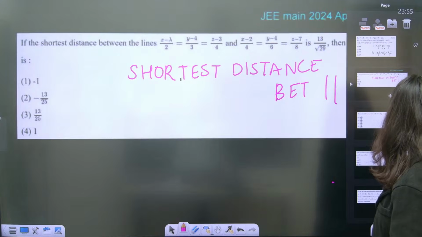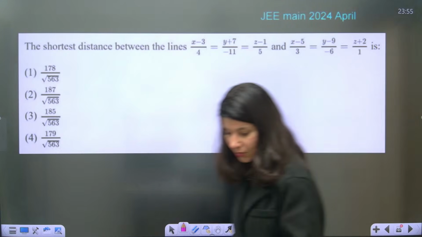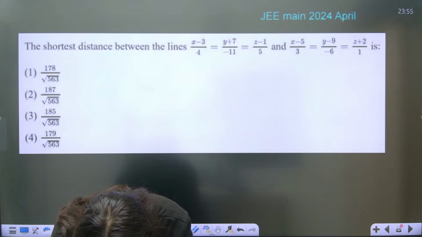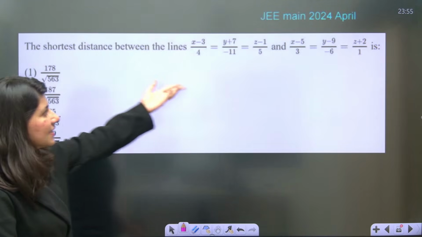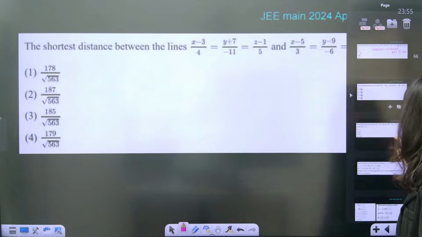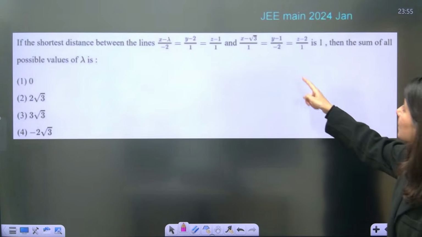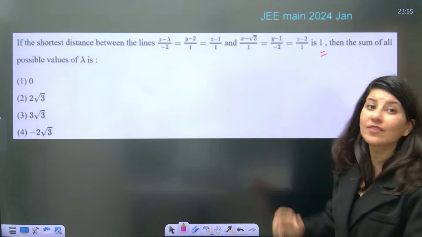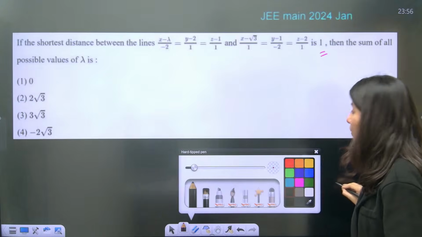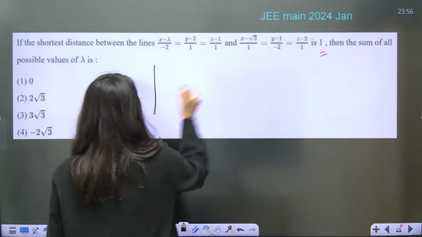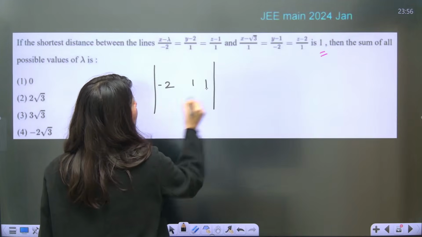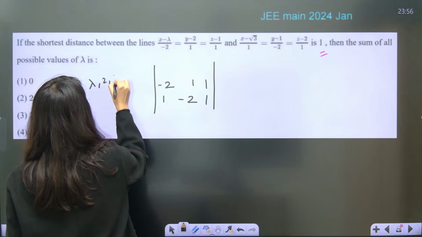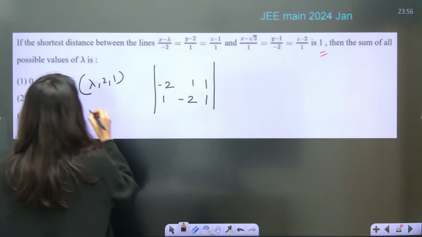Okay, let's take another question which is relevant to this particular model. Shortest distance direct question, I told you I'm not redoing it. The next question is again shortest distance between two lines is 1. Now this is not parallel lines, but this is a reverse type of question. So let's do this question. Again, this is your determinant minus 2, 1, 1, 1 minus 2, 1, and now this is lambda comma 2 comma 1 and root 3 comma 1 comma 2.